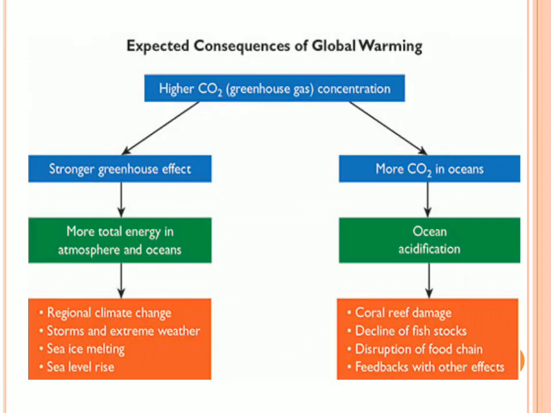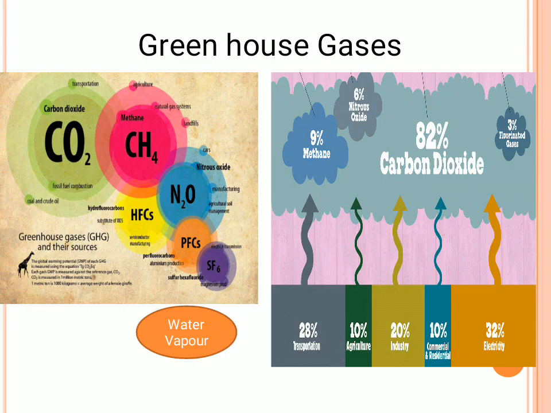So what are the consequences of global warming? You have sea ice melting, sea level rise, regional climate changes, coral reefs getting damaged, and fish stocks declining because of the heated temperatures even in the ocean water. So these are some of the consequences of global warming.